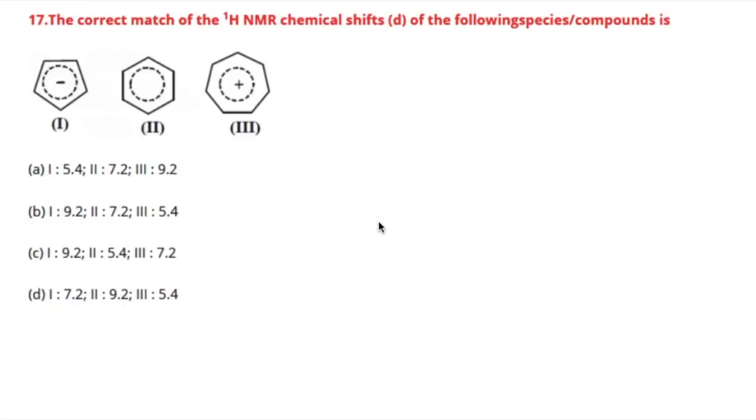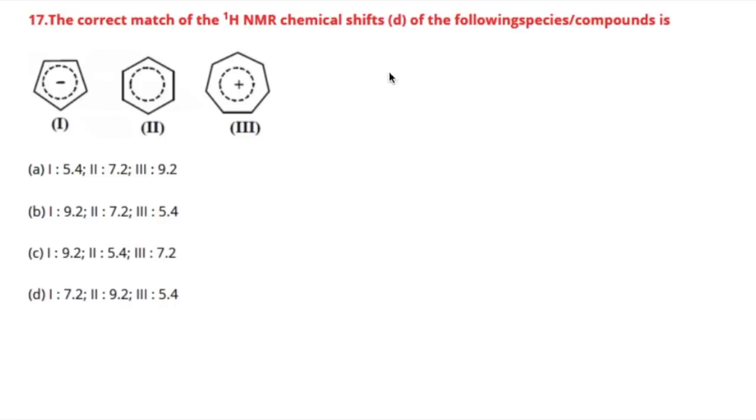So let's talk about this one. Over here we have three compounds given to you, 1, 2 and 3. The first one is a 5-membered ring having a negative charge. The next one is a 6-membered ring, and the next one is a 7-membered ring having a positive charge.